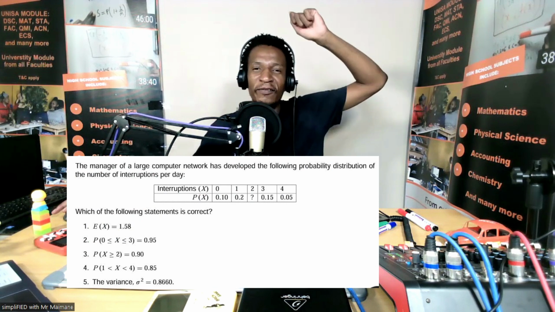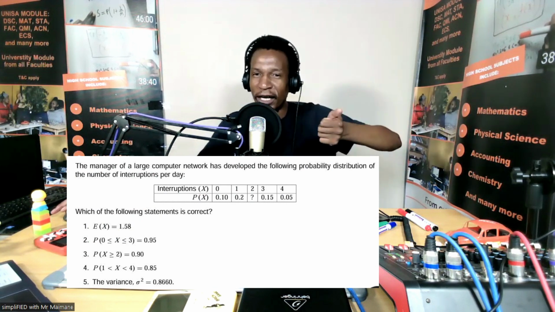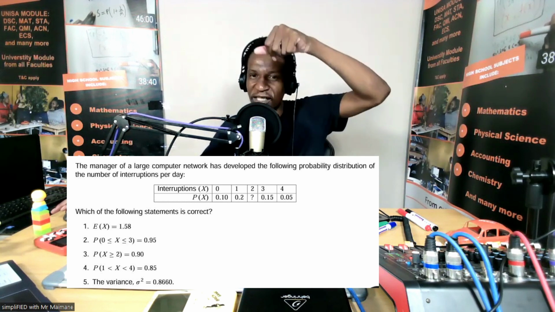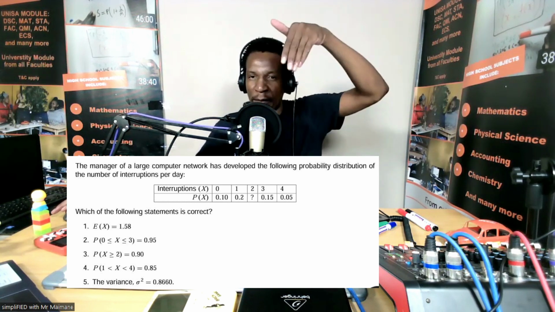So also for number 5, whereby they want us to calculate the variance, is going to be an incorrect answer anyway because we already found our correct one according to the question. The reason why I'm not doing number 5 is I want to do a separate demonstration for the variance under expected value on a separate video because the formula is a bit longer. For now, I will stop from here.